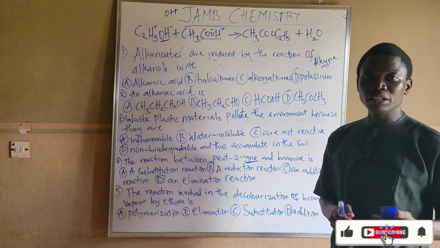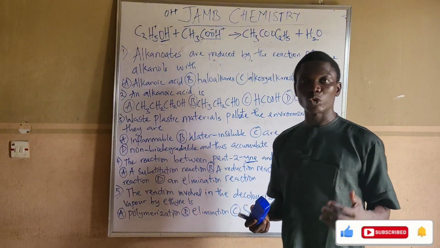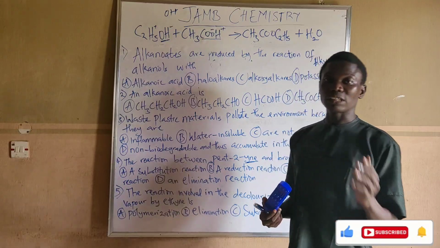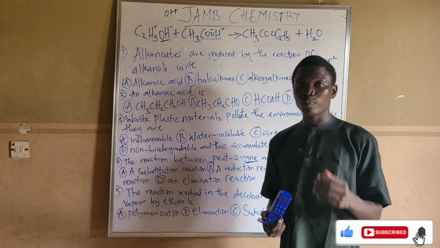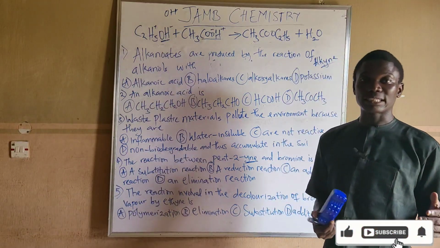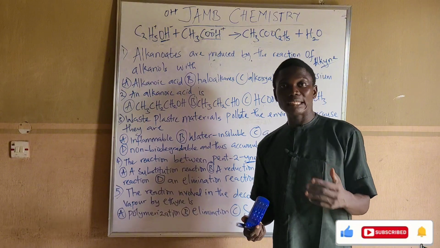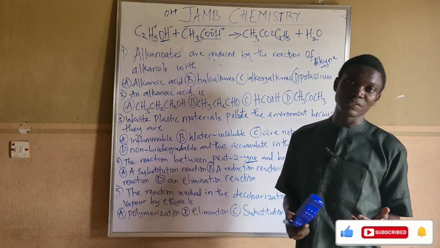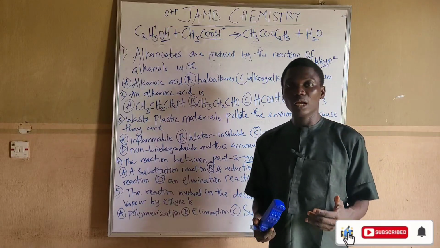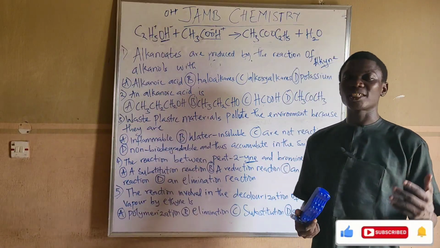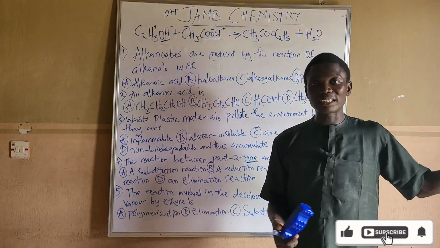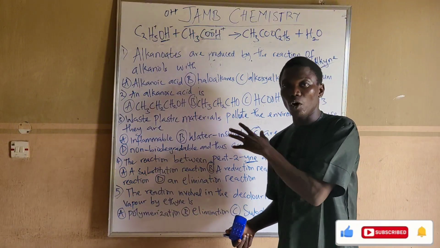And I explained in some of the videos we have done so far about saturated and unsaturated compounds, and the type of reaction they undergo, like alkynes, cycloalkynes, even benzene. I would advise you to check my other videos for better understanding of all these things.